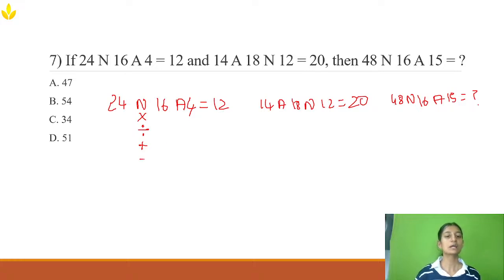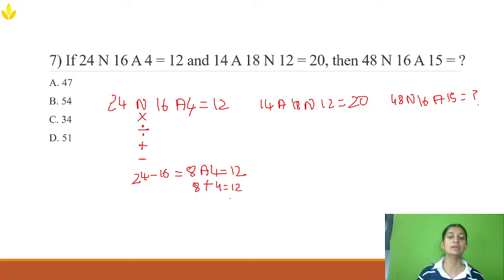So what I'll do is give n as minus. So it is 24 minus 16. 24 minus 16 will be how much? 8. Now I have 8 a 4 equals 12. Now what should the a sign be? It's a simple thing. If I put plus over here, 8 plus 4 equals 12. So from this example, I got to know that n is minus and a is plus.